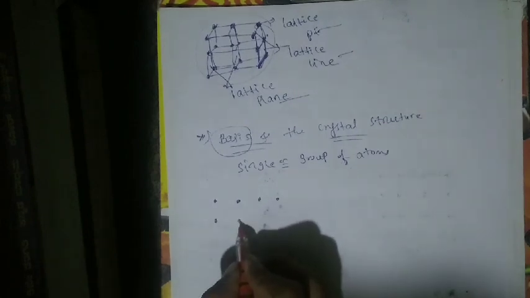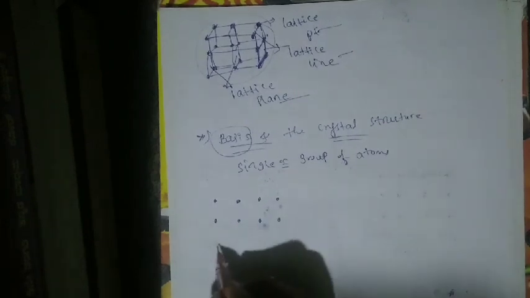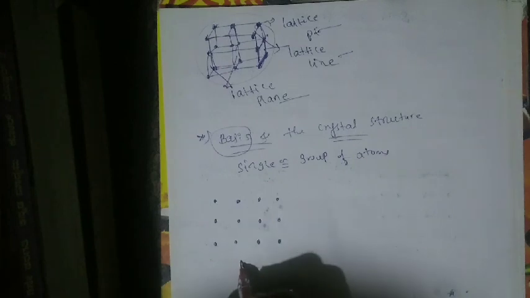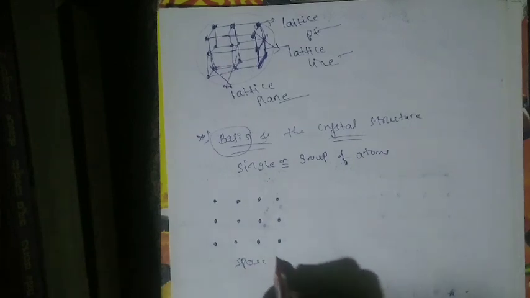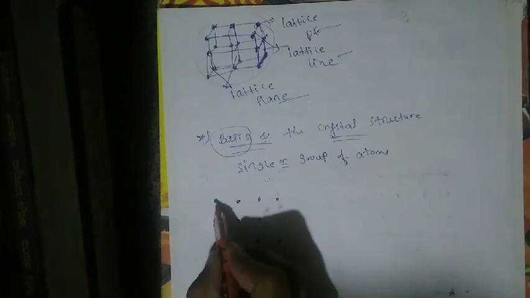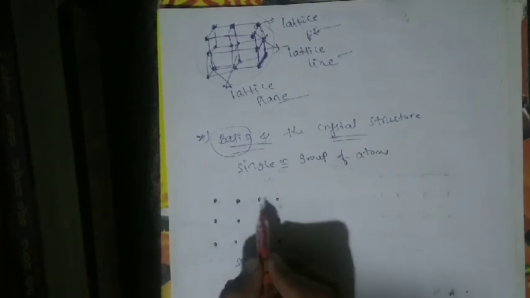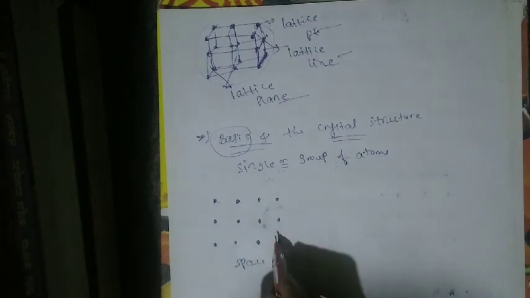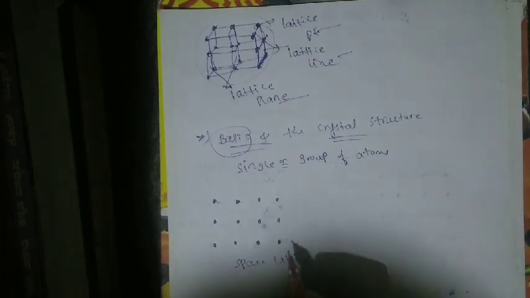These are all lattice points, correct? So in this figure you have to represent the space lattice, correct? Because one point to another point is at an equal distance, that arrangement is called a space lattice. So this diagram indicates the space lattice, correct?